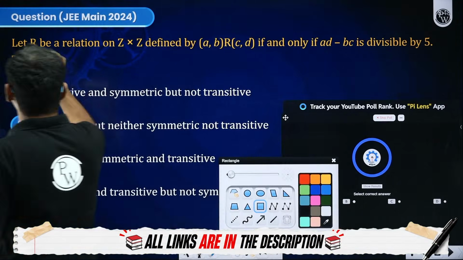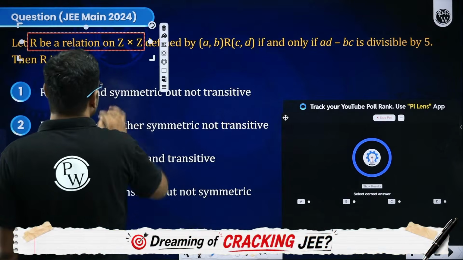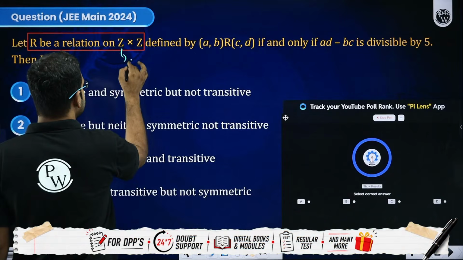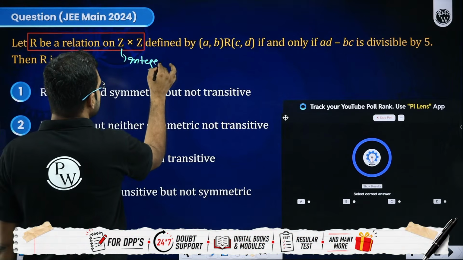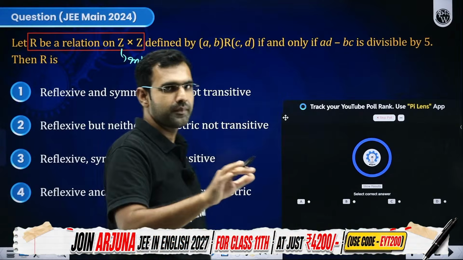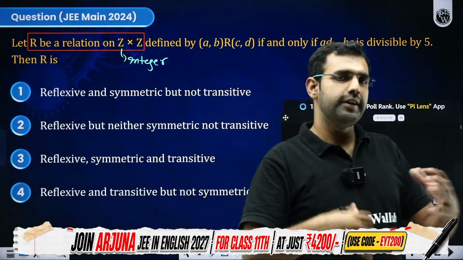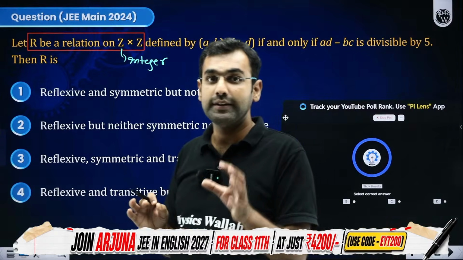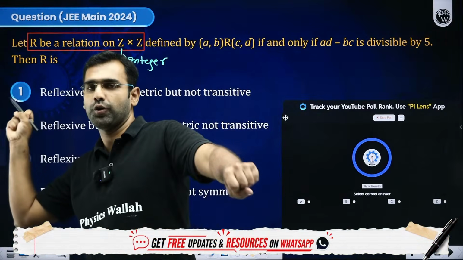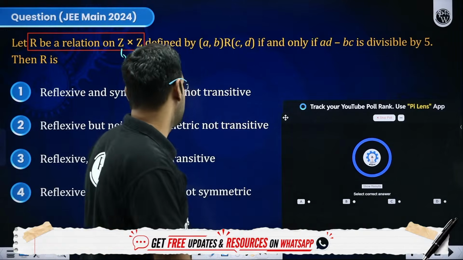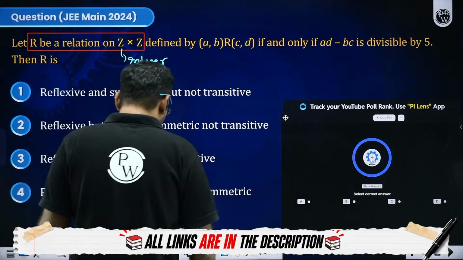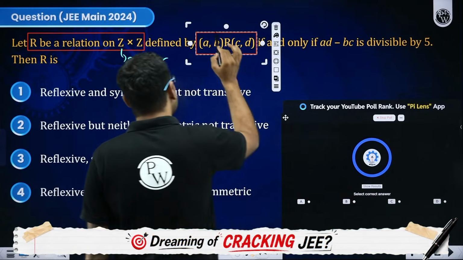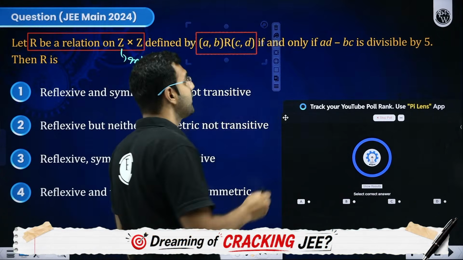It says, R is a relation on Z cross Z. What is Z? Z is the set of integers. Imagine all the integers and all the integers, you take the Cartesian product, and with that Cartesian product, you choose a subset out of it. And that's a relation, right? Now this relation follows the definition that it will not have an ordered pair, but actually an ordered pair will be mapped with an ordered pair.